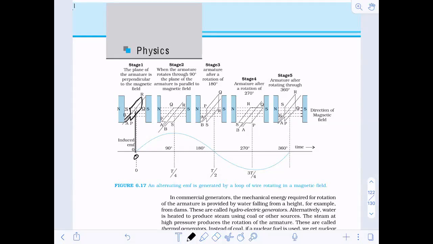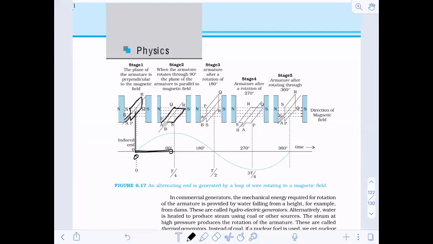Now when it is horizontal, how much angle has this rotated? 90 degrees. So from here to here, it is 90 degrees.